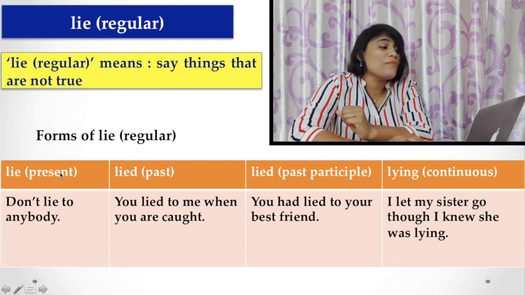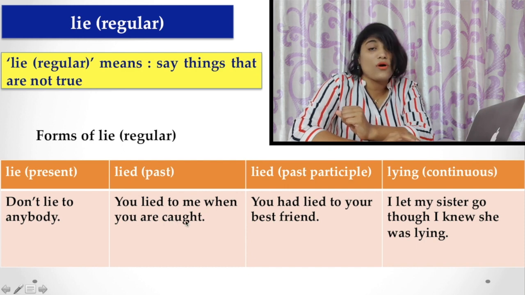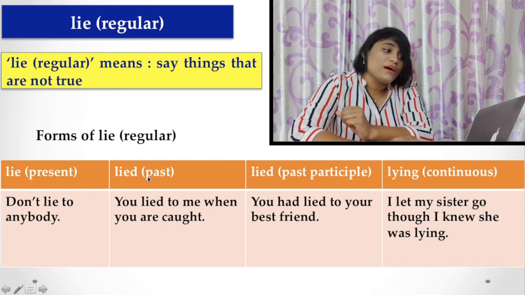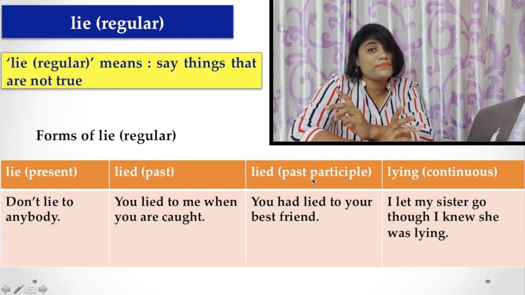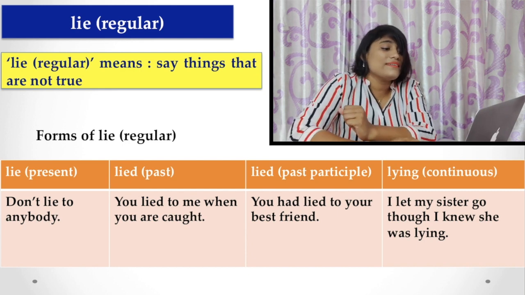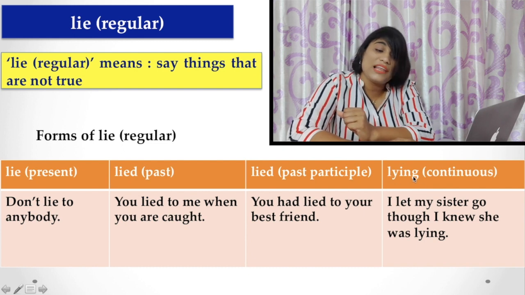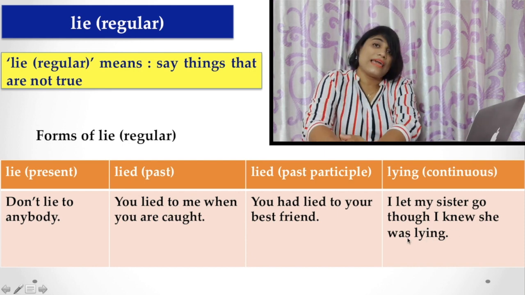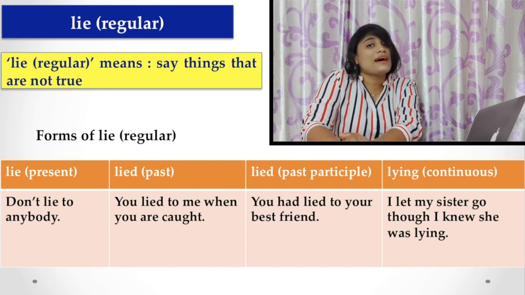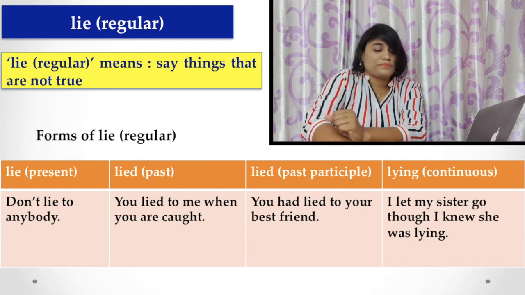Here is the present form of the verb lie, a regular verb, and you lied to me when you were caught. Here lied is the past form, also as a regular verb. The past and participle forms are the same here. You had lied to your best friend. And lying, look at the spelling also. I let my sister go, though I knew she was lying. Here also you find the ing form of the same verb lie.